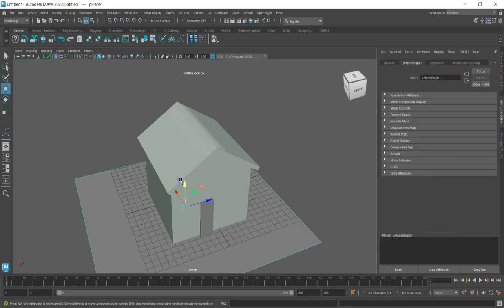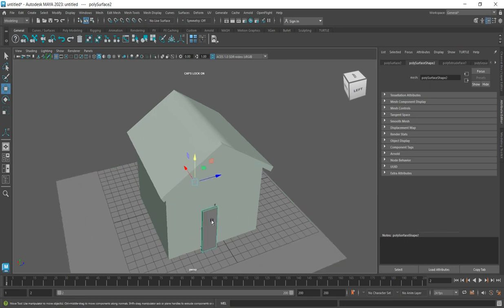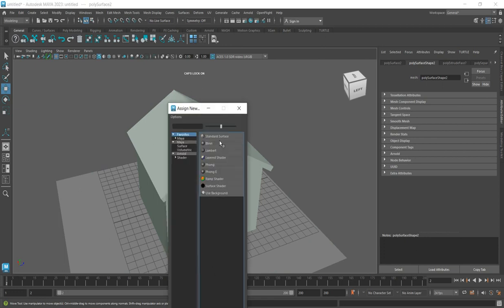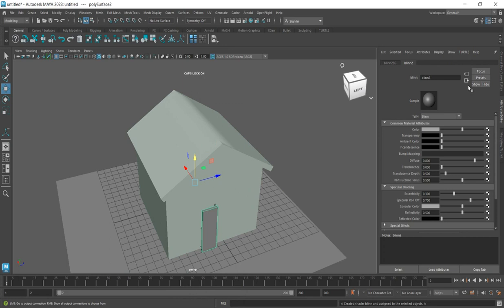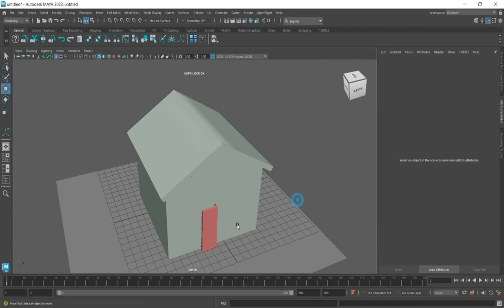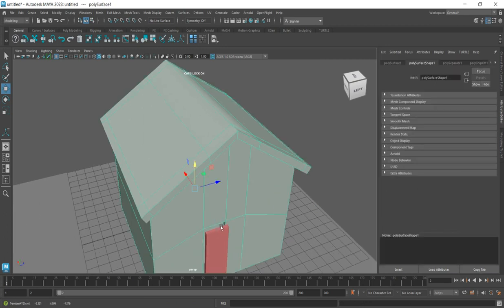We'll allow this one to move up a bit. Good. So I select the door and change the material of the door. Assign new material for the door. The same blinn. Go here and change the color. Press yellow. Red, sorry. And you change it to something like this. So that is how you create doors here.